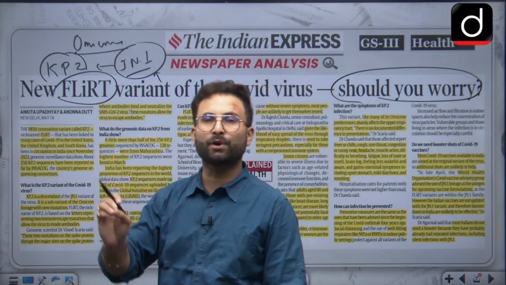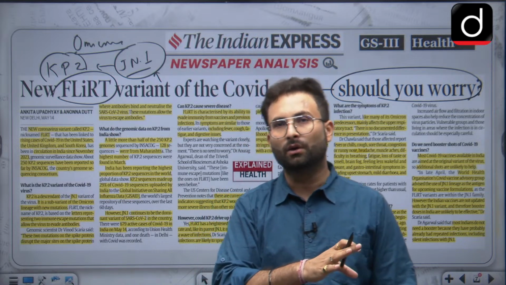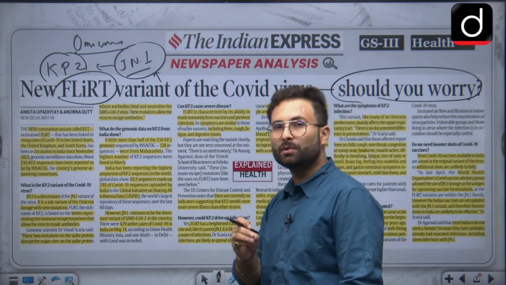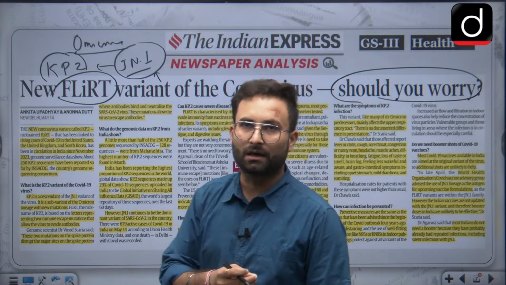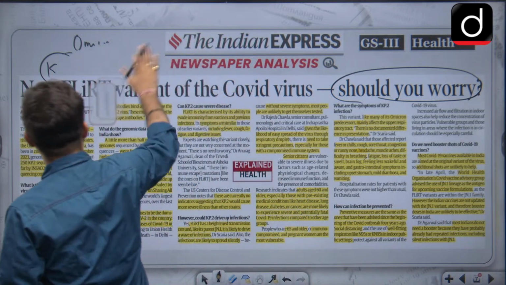This variant Kp2 has mostly been seen in Maharashtra. Okay, so the people from Maharashtra should be a little more cautious about it. So they should practice social distancing and wearing a mask. Okay, now coming to the article itself.